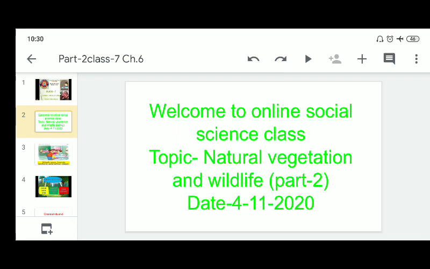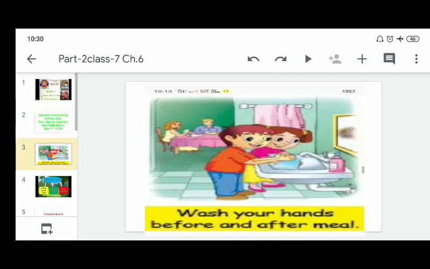grasslands and bushy shrubs. Before we start this chapter, let's learn some good habits. Wash your hands before and after meals.